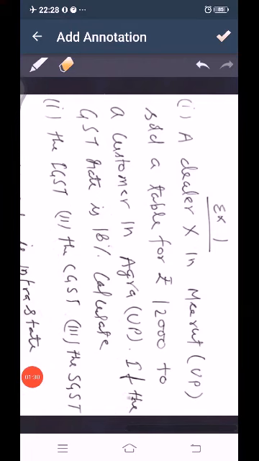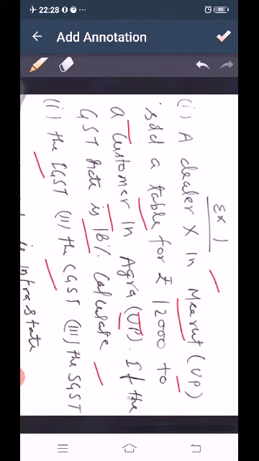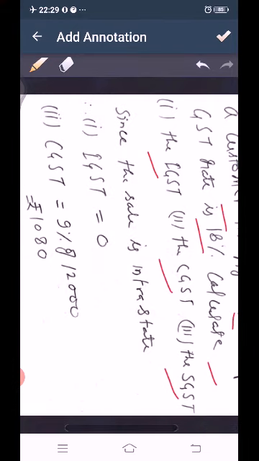Let's see exercise 1. Question number 1. A dealer X in Meerut, UP sold a table for rupees 12,000 to a customer in Agra, UP. If GST rate is 18%, calculate IGST, CGST and SGST. So let us see. Since the sale is intrastate, we can see Meerut and Uttar Pradesh, Agra.